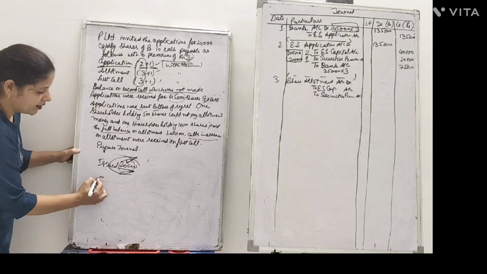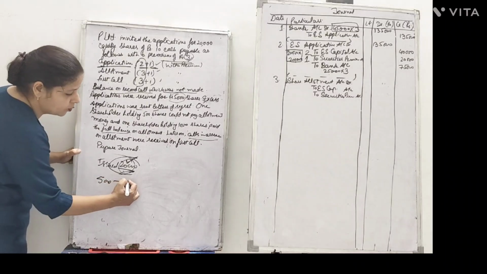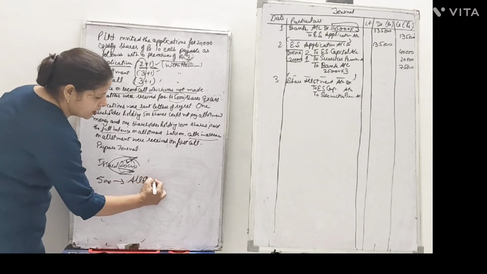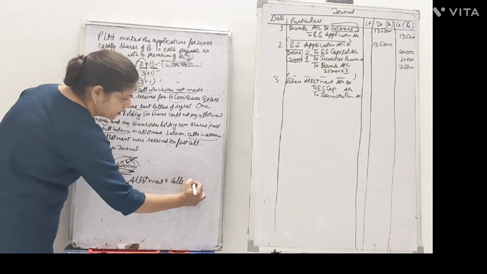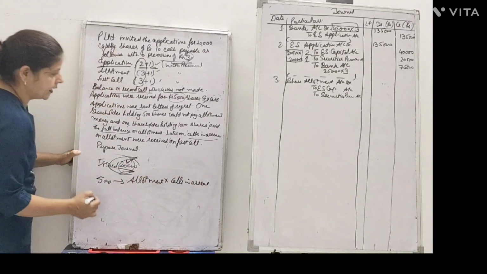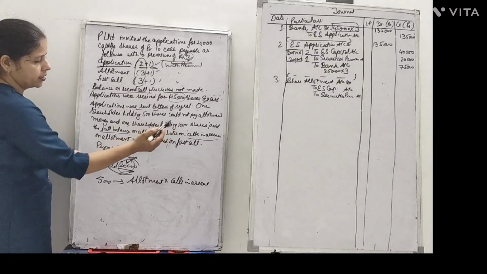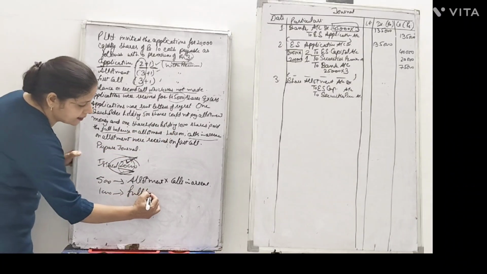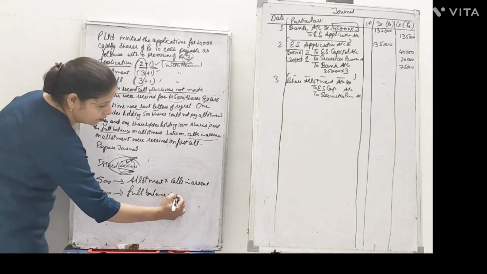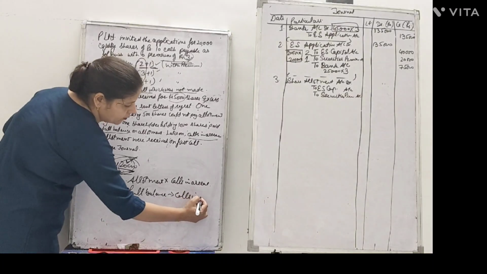So the first, 500 shares on which allotment was not received, is the case of calls in arrears. And the second, on 1,000 shares on which the full balance is received, is the point of calls in advance.